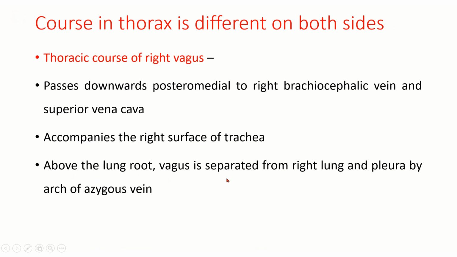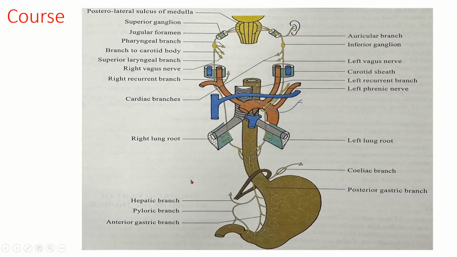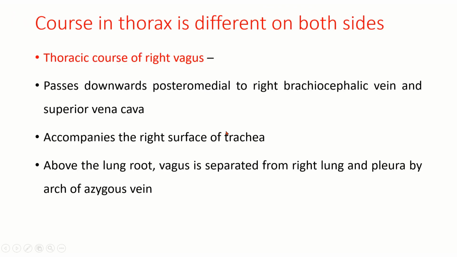So above the lung root, the vagus is separated from the right lung and pleura by the arch of azygos vein. Here it is not represented, but usually in this location there will be the arch of azygos vein, which will be terminating into the superior vena cava.